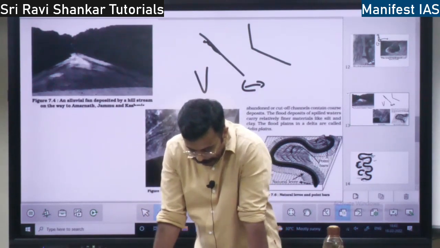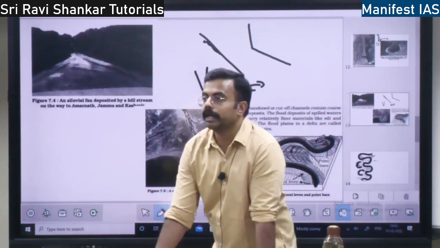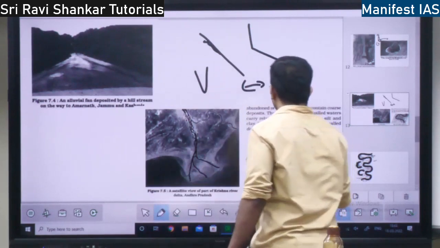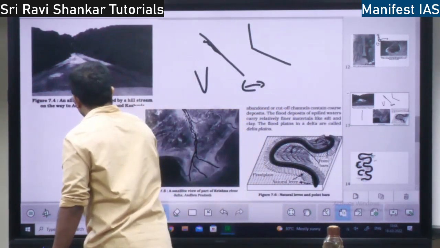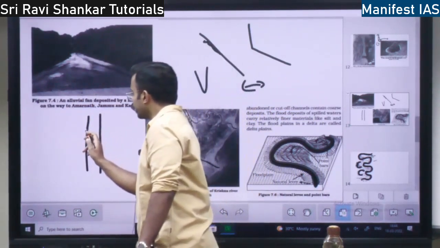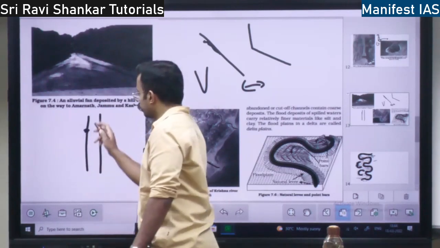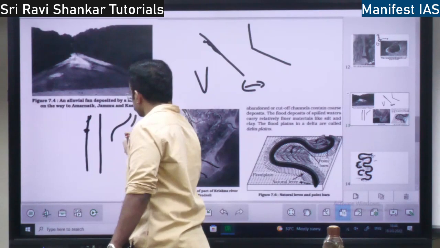Because of this active lateral erosion, what happens? There will be meanders forming. Meanders means, see, first there will be a river which is flowing like this. Later on, it is going to erode this region, so the river course will change like this, right?